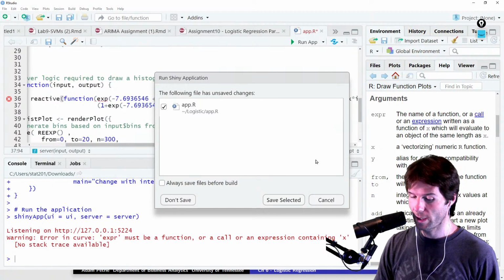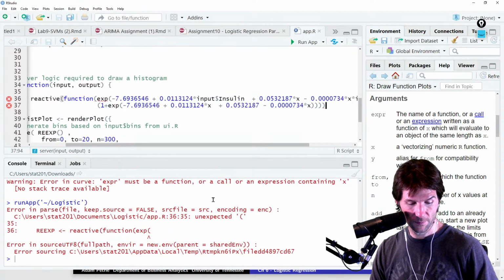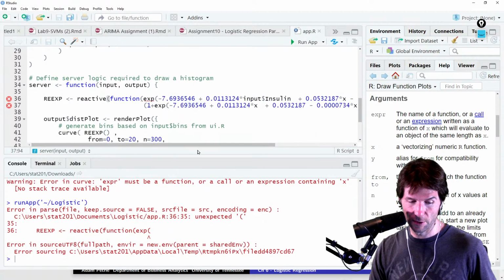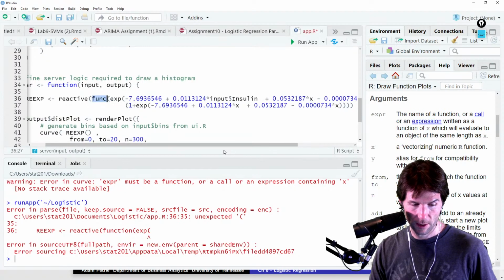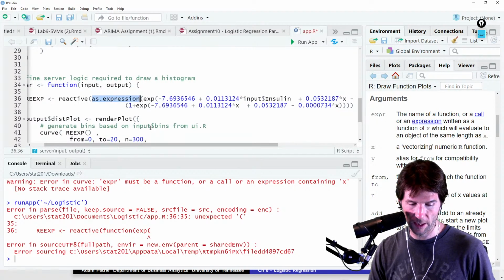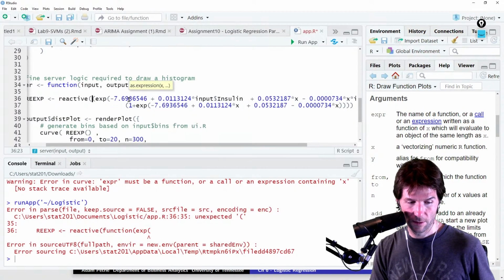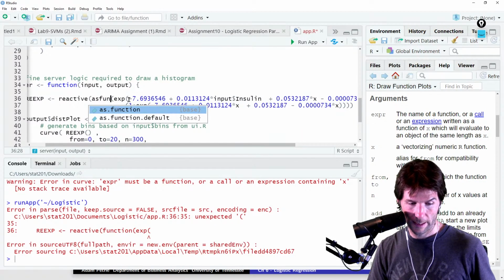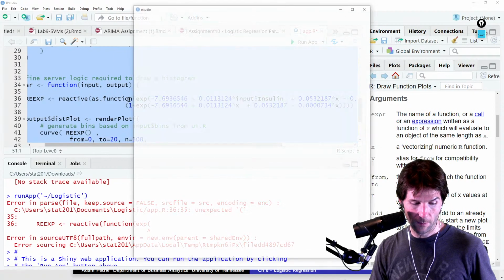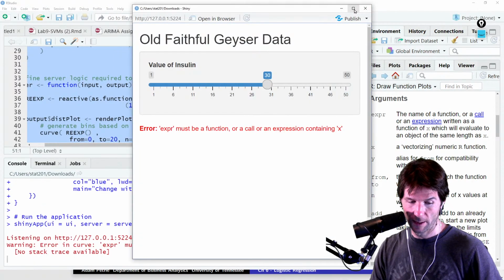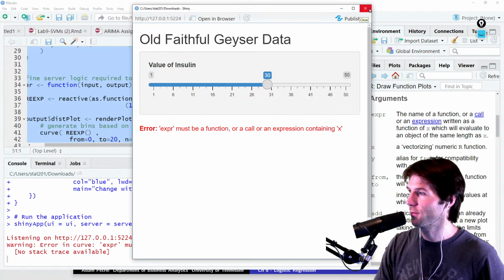Weird. What did I do to this? I coded too much. It was working with, here we'll do it in 2 seconds right here. As expression was working, but that's not the right thing. But the function, it doesn't like that. Can we do as function? There's no as function, right? Well, last attempt right here at getting this working. Doesn't like it. I'll have to look into it.